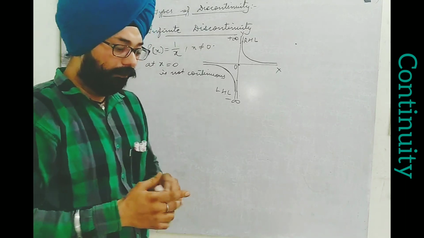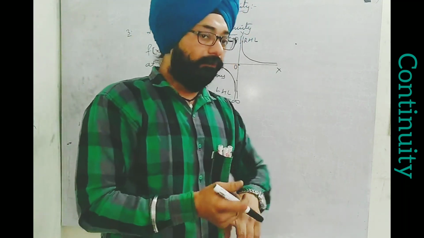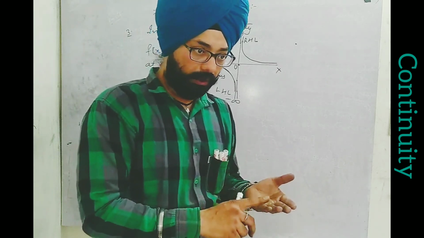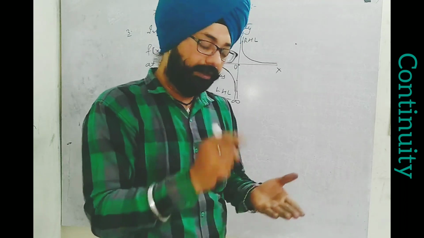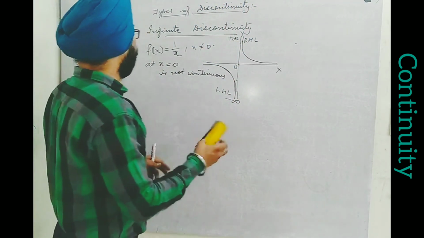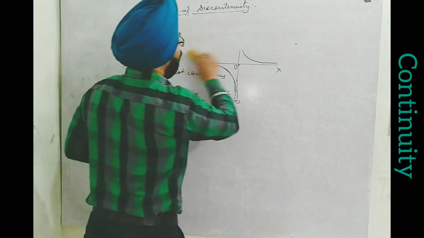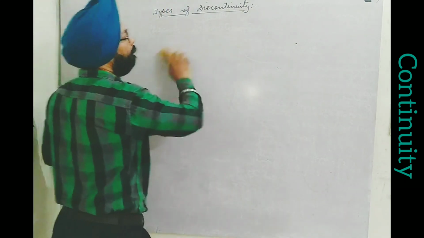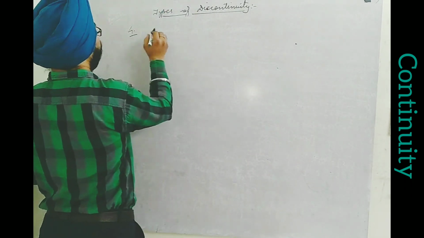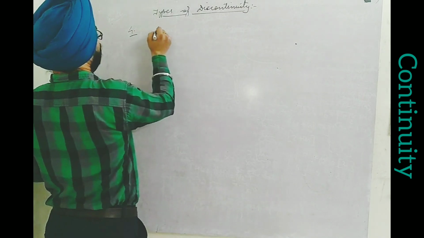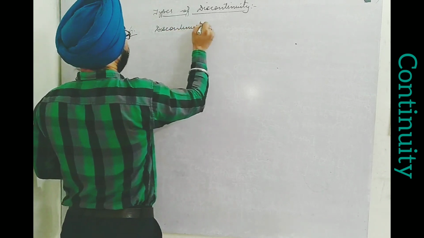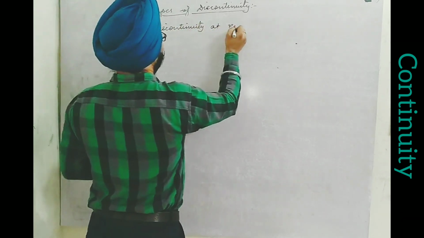I want to remind you, to check the continuity of a function at a particular point, LHL should be equal to RHL, should be equal to f of a. The particular point, suppose, is a, then LHL, RHL, and f of a should be equal. Now we will think of one particular type. It is endpoint discontinuity. And basically it is not discontinuous, but still discontinuity at the endpoint.